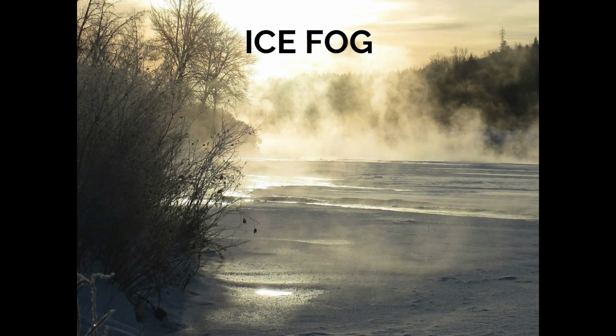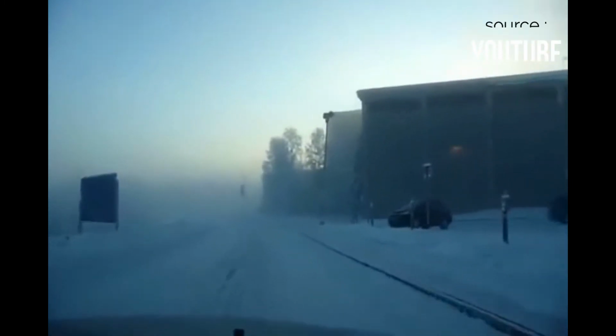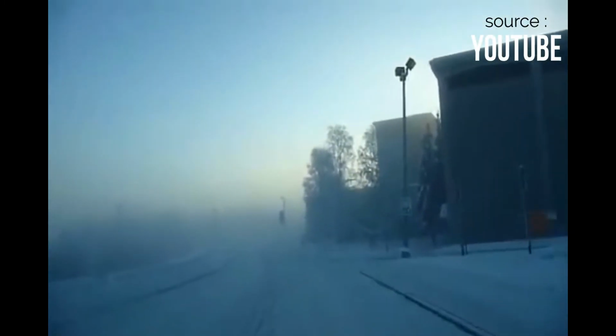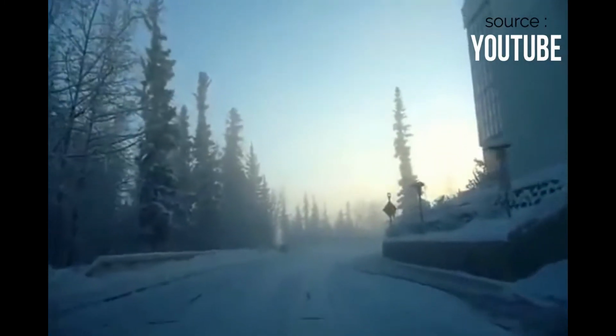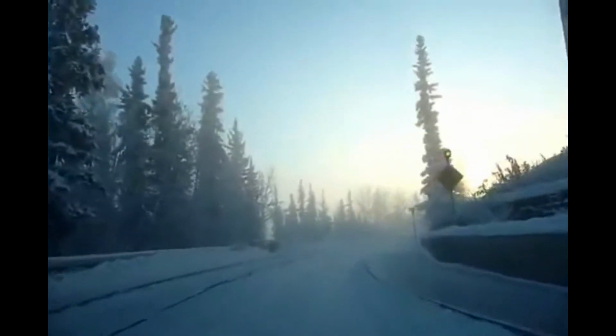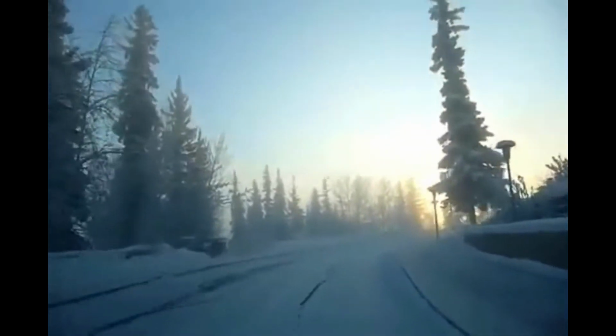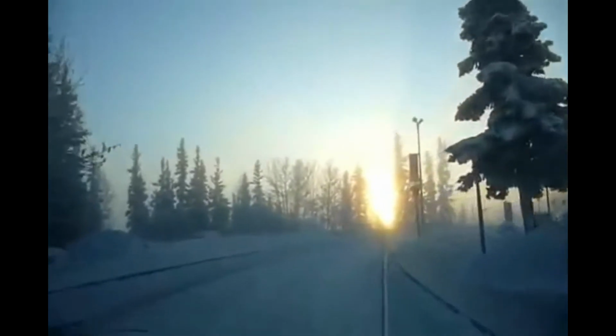Ice fog. This type of fog is only seen in the polar and Arctic regions. A temperature of 14 degrees Fahrenheit is too cold for the air to contain supercooled water droplets, so it forms small, tiny ice crystals.